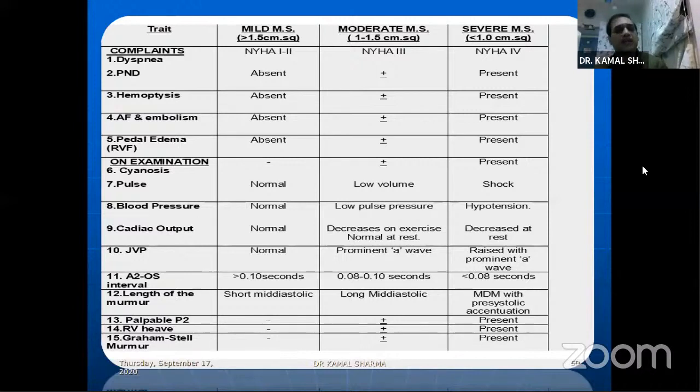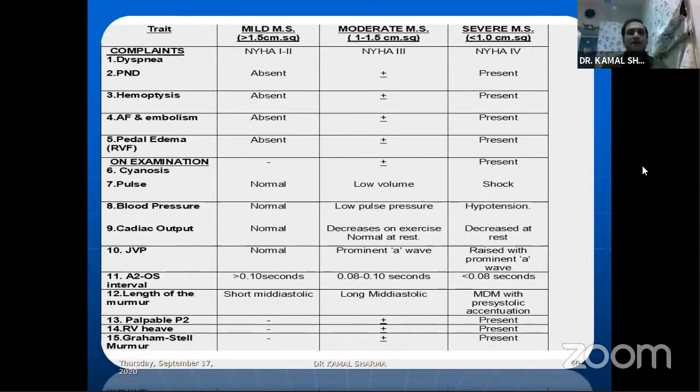So this was the old clinical classification of mild, moderate, and severe. Now the definition is just severe or critical or significant MS, as they call it. But this area of 1.5, 1 to 1.5 and 1 was used and still is being used by echocardiographic societies, though the clinical classification now talks about severe MS, critical MS, and mild MS. So this distinction of mild, moderate, severe, though the old-timer teaching was there, it can still be arrived at by looking at the clinical symptomatology, whether the PND is present or not.